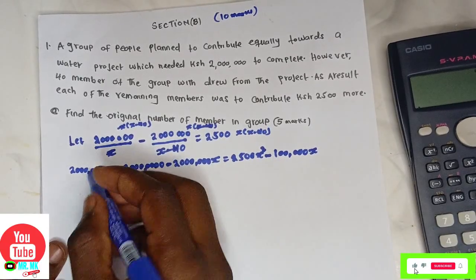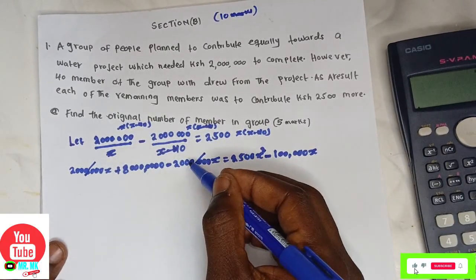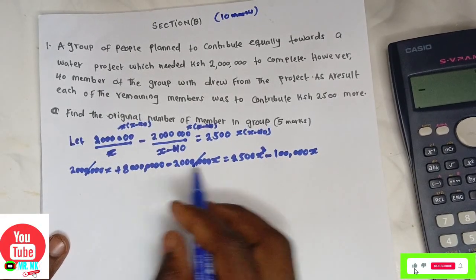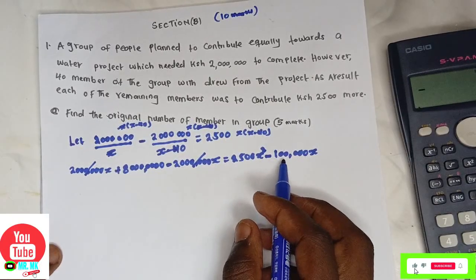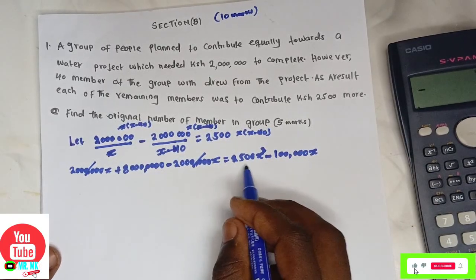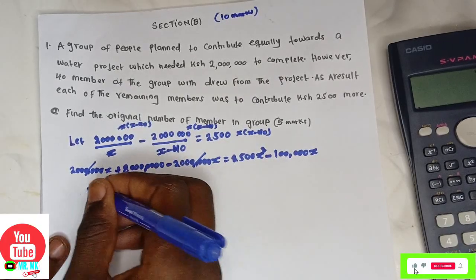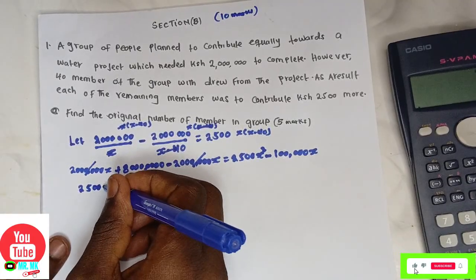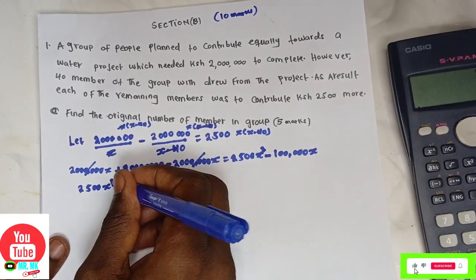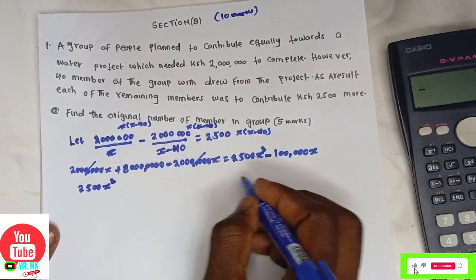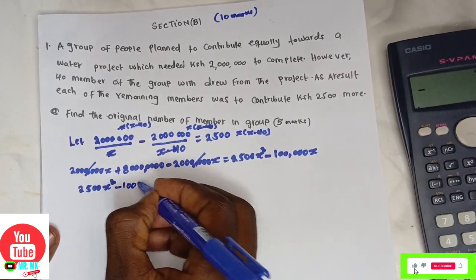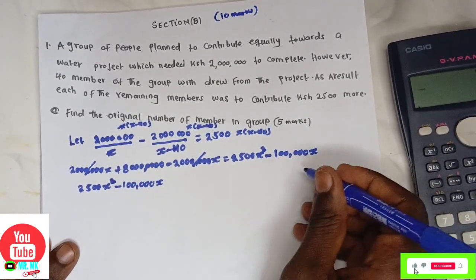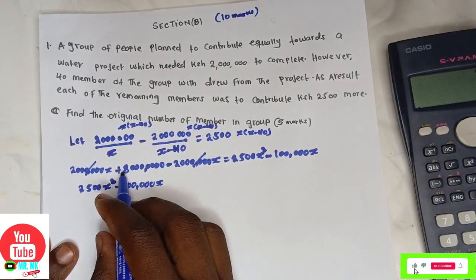Positive 2 million, negative 2 million, these two will cancel. Now I will remain with positive 80 billion is equal to 2,500 x squared minus 100,000 x. Now you write it in the form of a quadratic equation, where we have 2,500 x squared minus 100,000 x positive 80 billion.